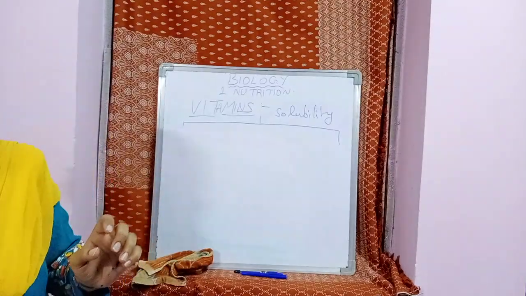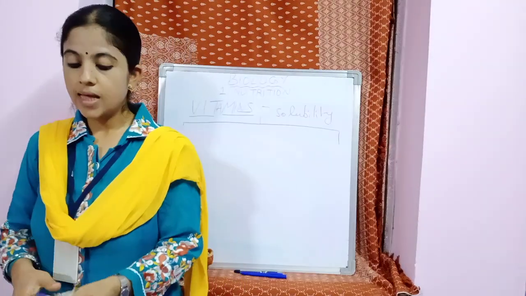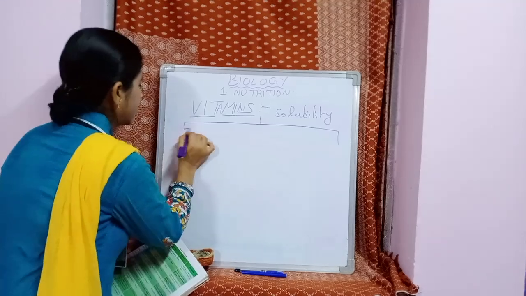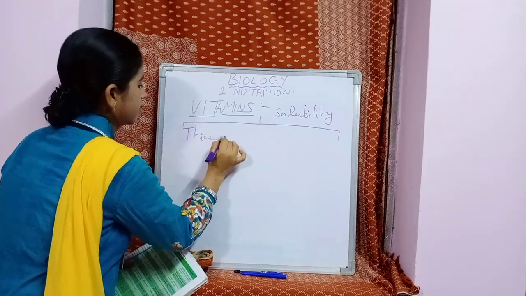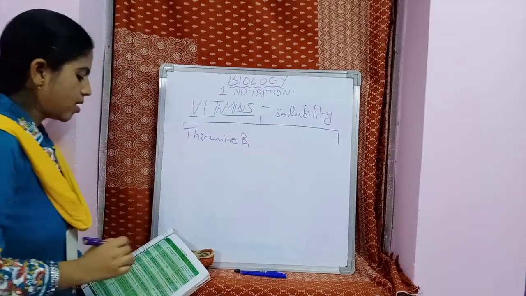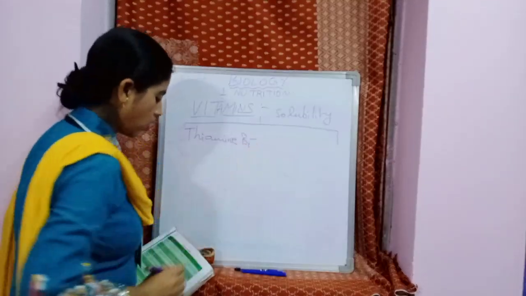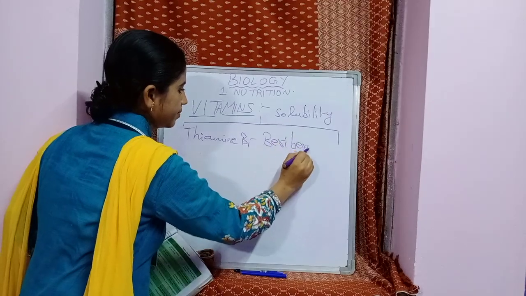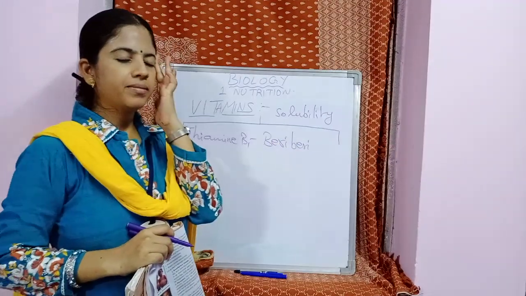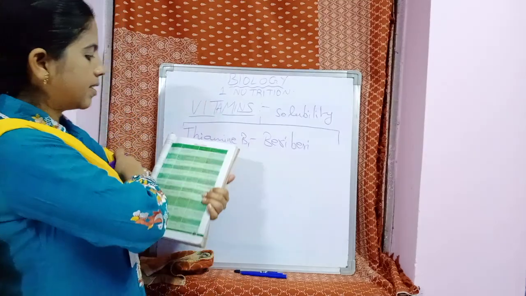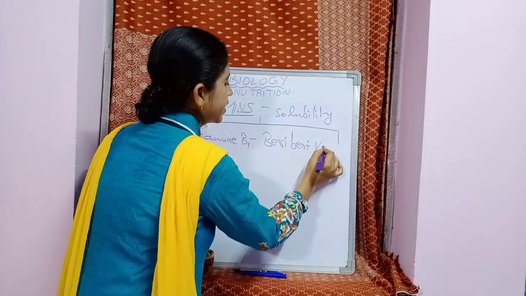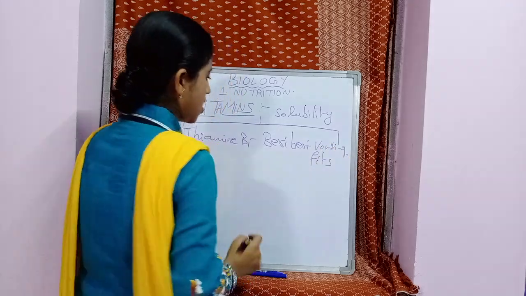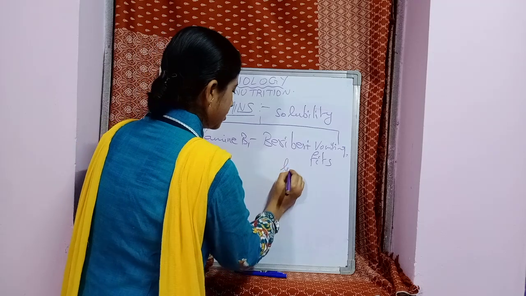The first B complex vitamin is thiamine. Thiamine is commonly known as vitamin B1. What is its deficiency disease called? Its deficiency disease leads to beriberi. What are the symptoms? The symptoms are vomitings, fits, loss of appetite.